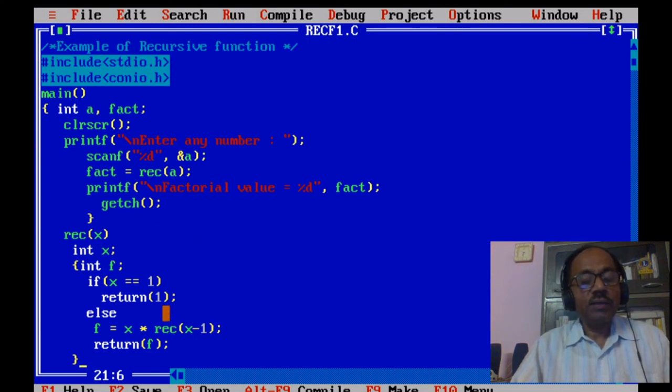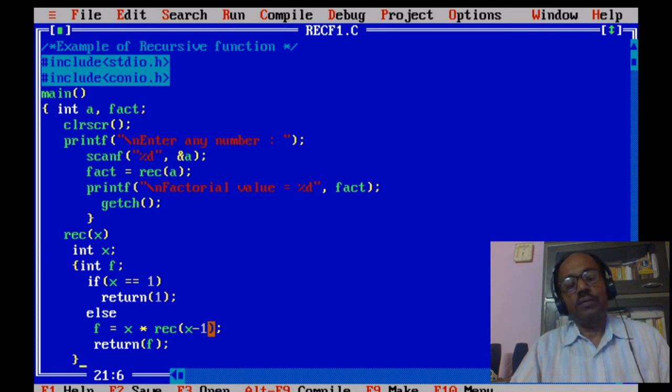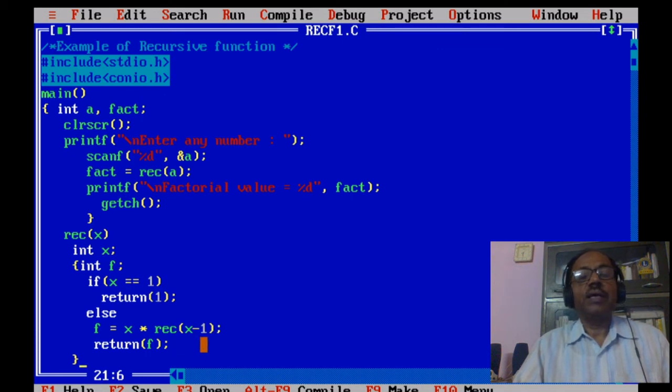And the function which is named rec is iteratively calling itself until x becomes equal to 1. So this is the recursive function and all about functions.